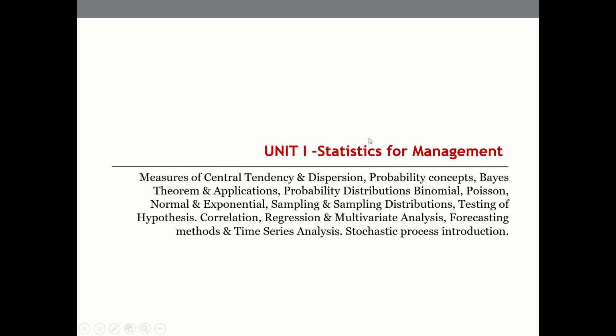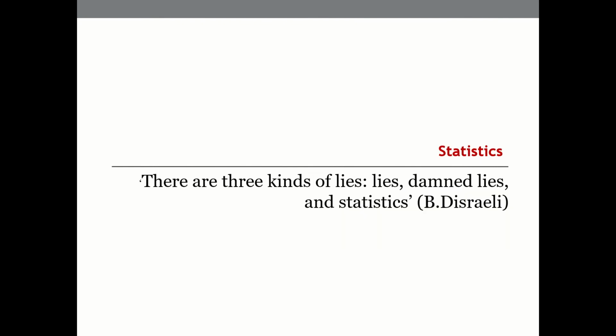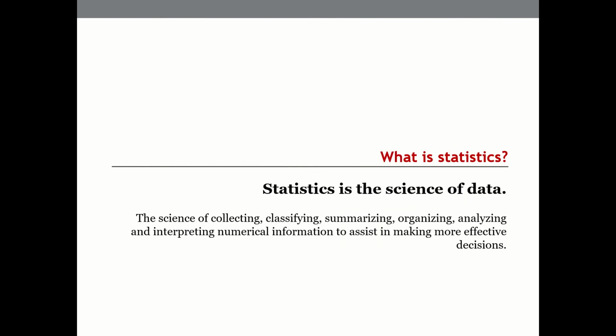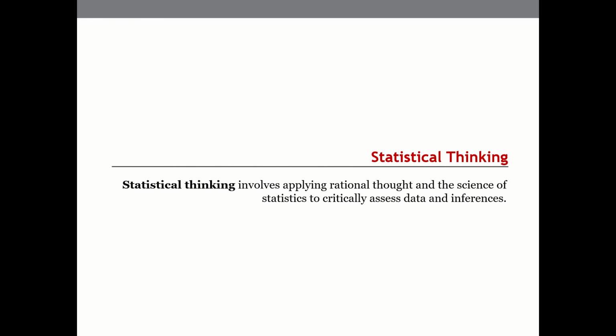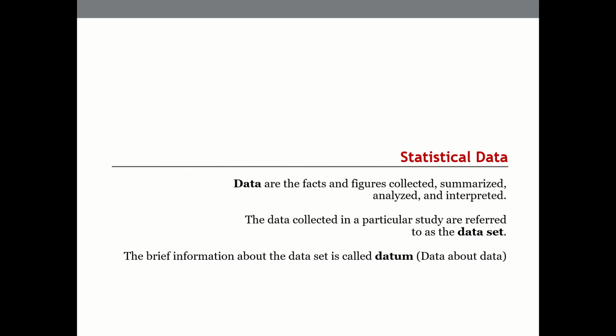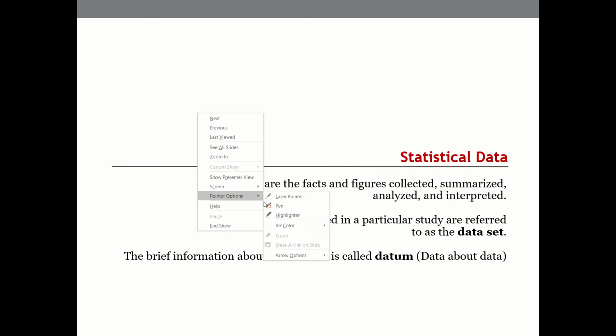Okay, so we are discussing this from an overall subject perspective, so that we know what keywords are to be used and so on and so forth. Okay, so we started describing what is data science. What is critical thinking or statistical thinking. Then we talked about three major things: data, datum, and the data set.